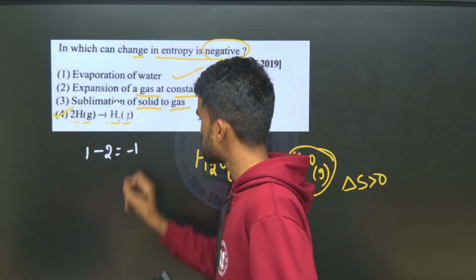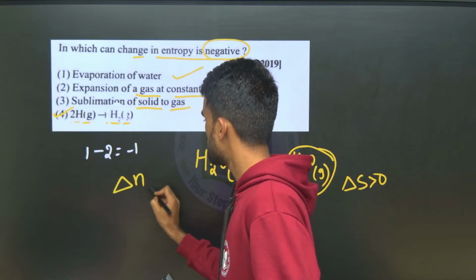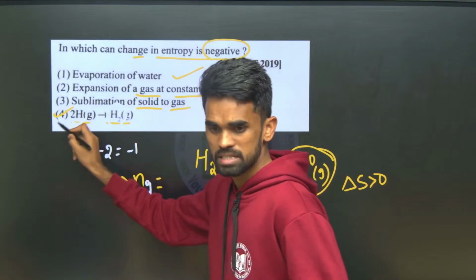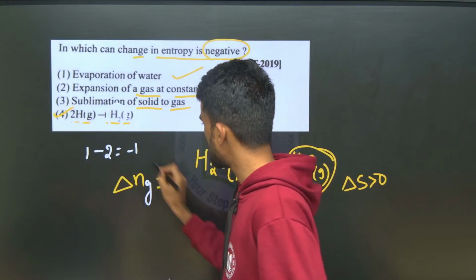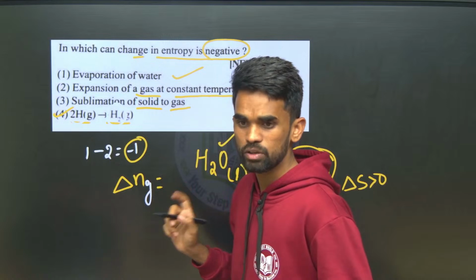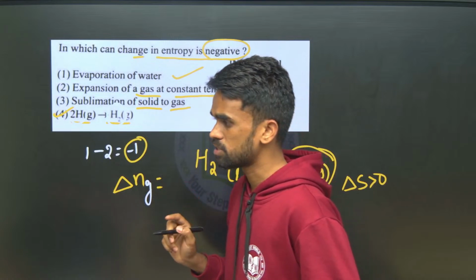During a chemical reaction, you just find delta Ng. Delta Ng means gaseous products minus gaseous reactants. If it is a negative value, then it will be having a negative entropy. Entropy decreases during that process.